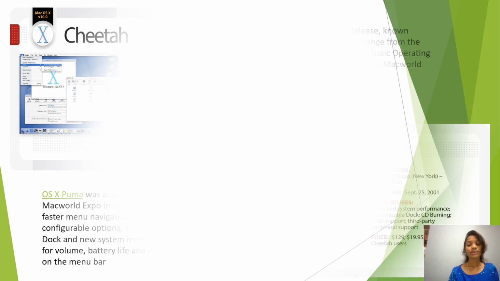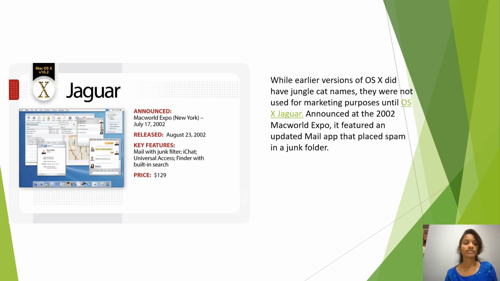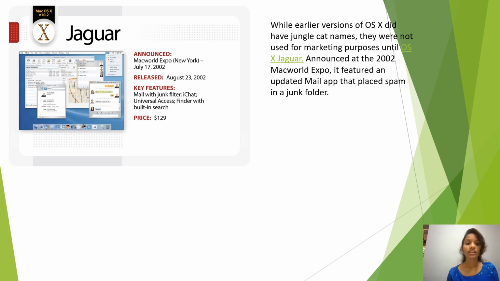Then after Puma we obtained Jaguar, which was released on August 23rd, 2002, and the key features of Jaguar are Mail with junk filter, iChat, Universal Access, and Finder with built-in search.